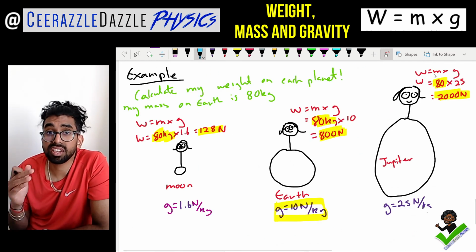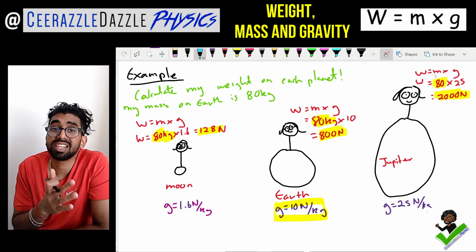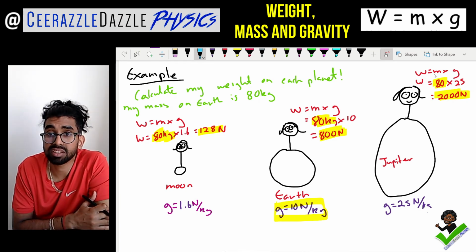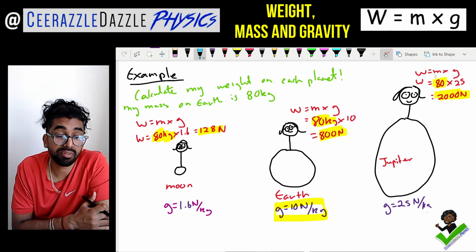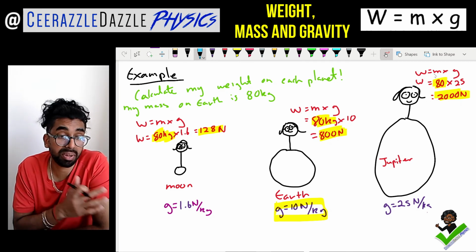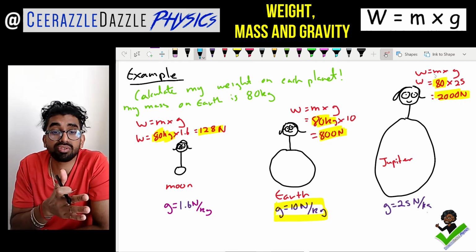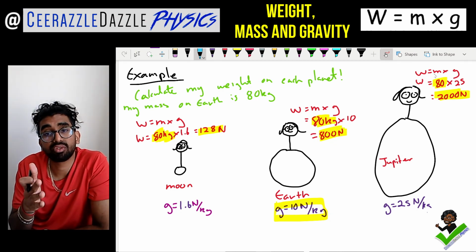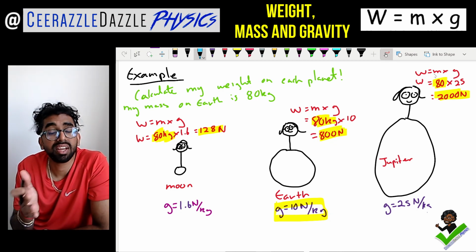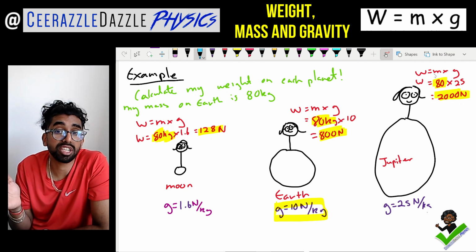From here, guys, we then looked at the following scenario. I said to you guys, calculate my weight on different planets. So obviously, I've put the value of gravity on each different place. The moon, it's 1.6 gravity. The Earth, it's 10. The gravity on Jupiter is 25. I said to you guys, calculate my weight on each planet.